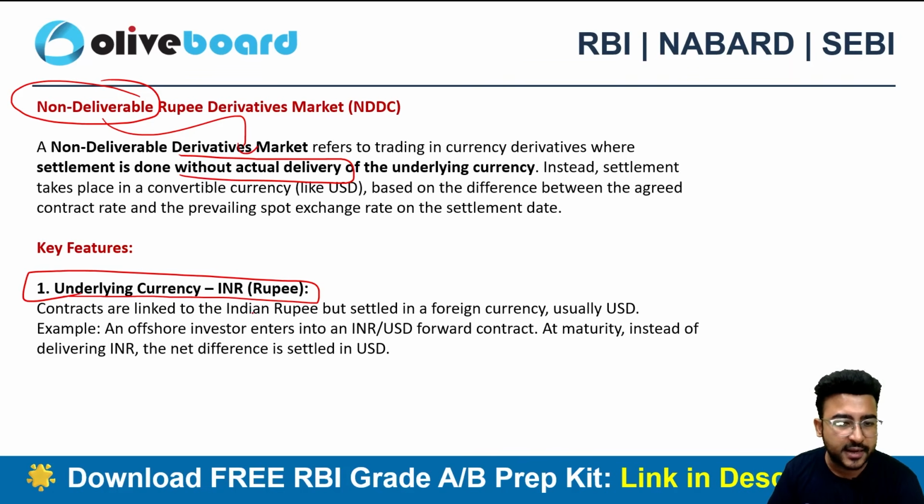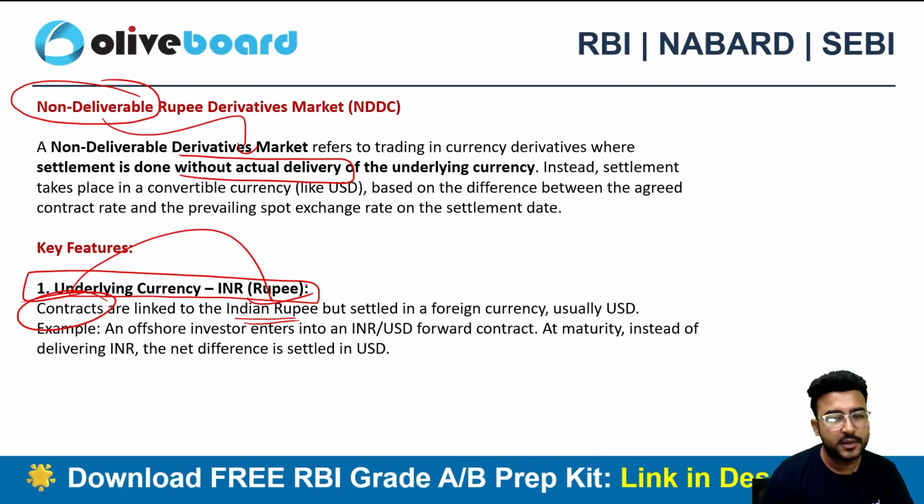So these contracts are linked to Indian rupees only. The Indian rupee is my underlying currency, and I have made a derivative contract on this underlying Indian rupee, which is a currency. Now they are settled in foreign currency only, usually USD or maybe pound, right? They are not settled in INR.